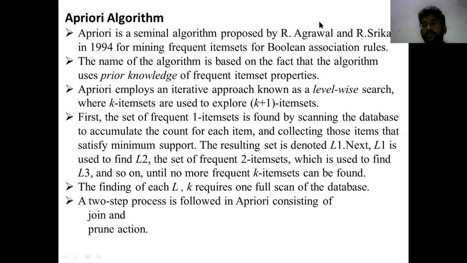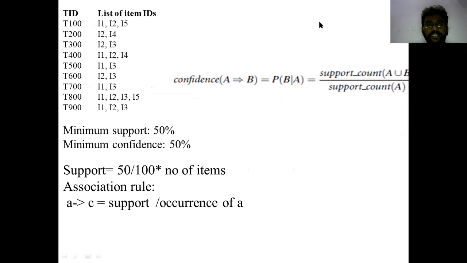This is the dataset we are taking as an example, with transaction IDs T100, 200, 300, 400, 500, 600, 700, 800, 900. These are all the itemsets, and the list of items for each ID. For example, T100 has a list of three items: I1, I2, I5. T200 has a list of two items: I2, I4. T300 has a list of two items: I2 and I3.